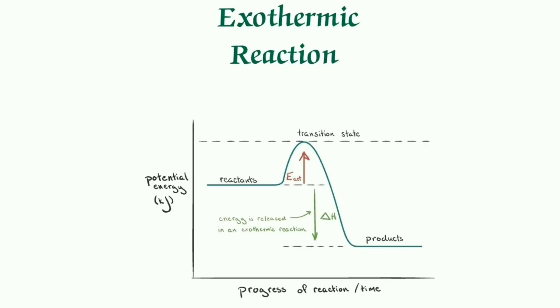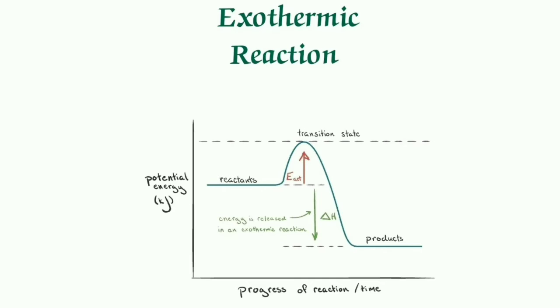And in the case of an exothermic reaction, the reactants are at a higher energy level compared to the products, as shown in the energy diagram below. In other words, the products are more stable than the reactants. Overall, the ΔH for the reaction is negative, and the energy is released in the form of heat.